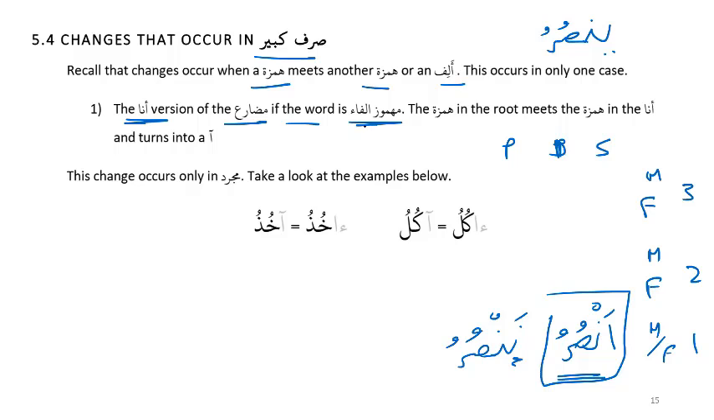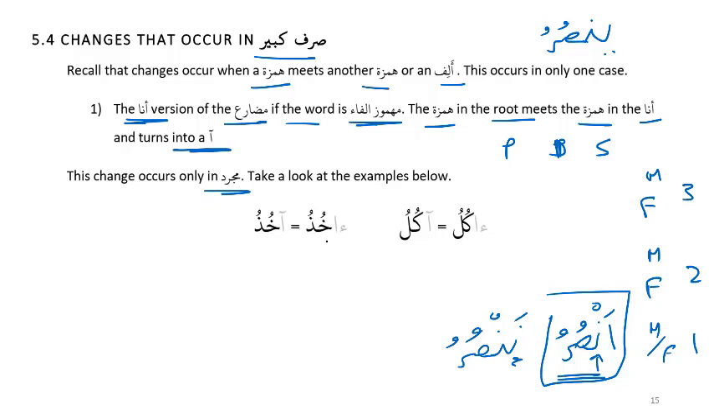That means if it starts with the Hamza. Exactly. Very good. So in the Ana version of Mudari, if the word is Mahmuz, the Hamza in the root letter meets the Hamza in the Ana. So the point here is, if instead of the noon we have a Hamza, then this turns into a mad, which makes sense, right? So this change occurs only in Salati Mujarrad.